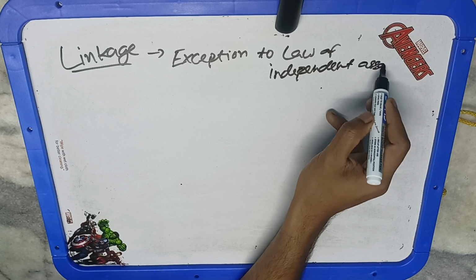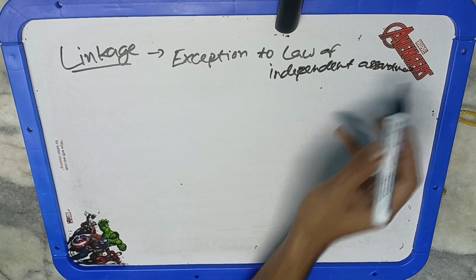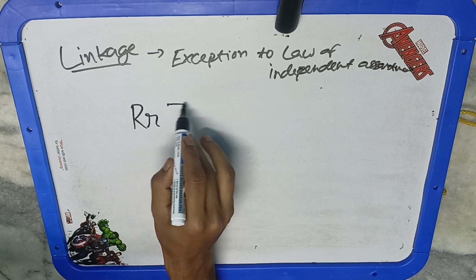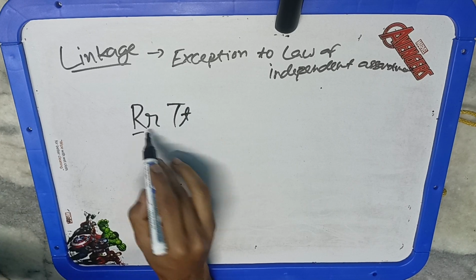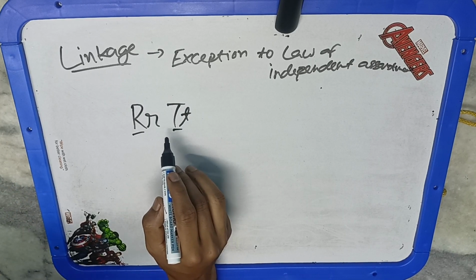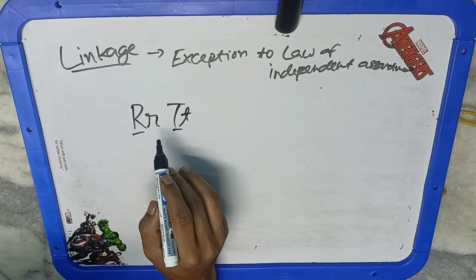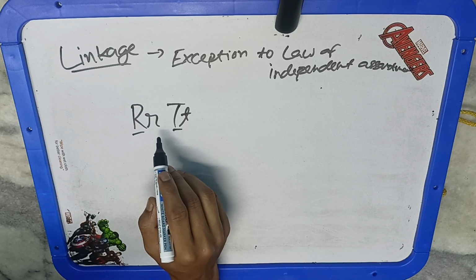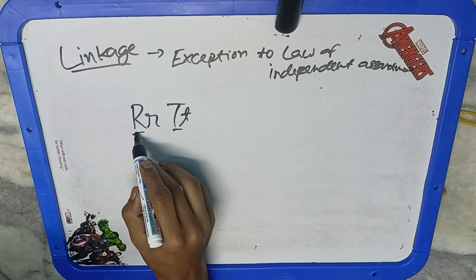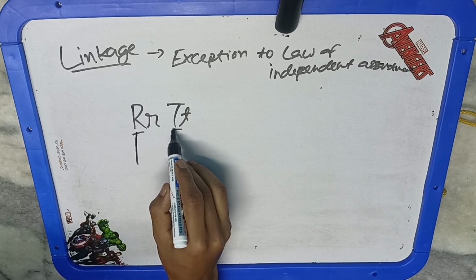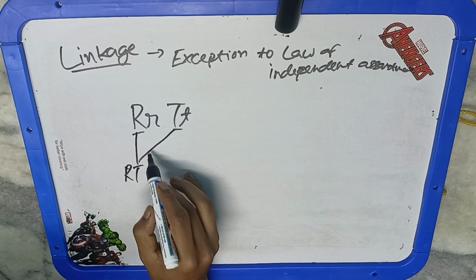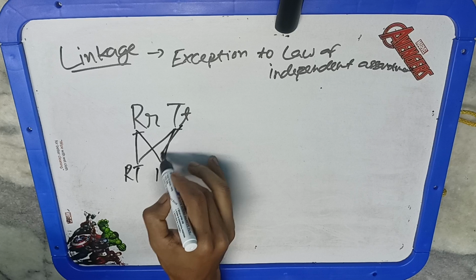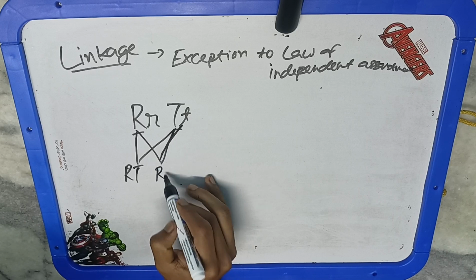Okay, so according to the law of independent assortment, the alleles of one character will assort independently of the other character. It means there is no obligation that dominant will always go with dominant or dominant will go with recessive. There is no such kind of rule. There may be an equal chance, like capital R may go with capital T along with the other allele combination. So these are the combinations they may form with other characters also. So this is the condition of independent assortment.